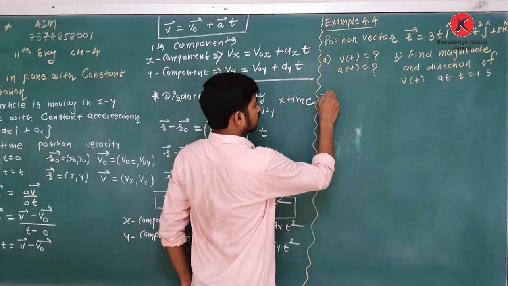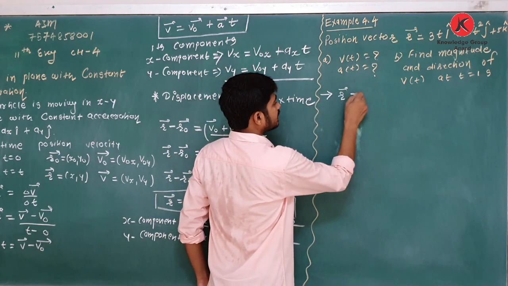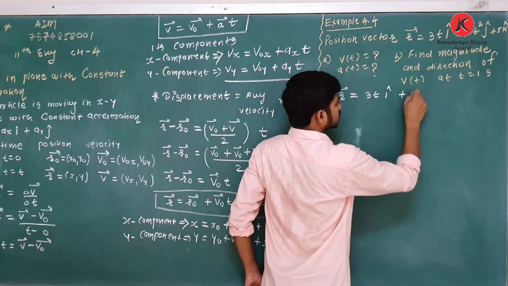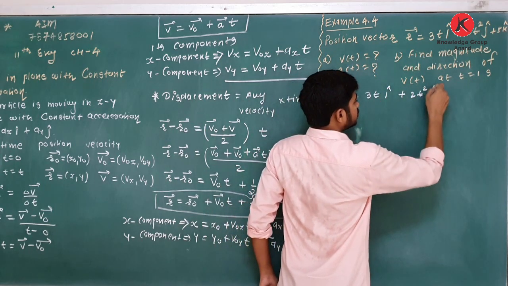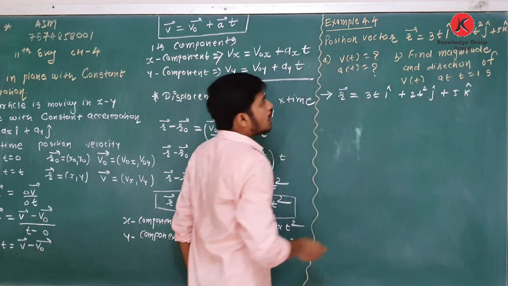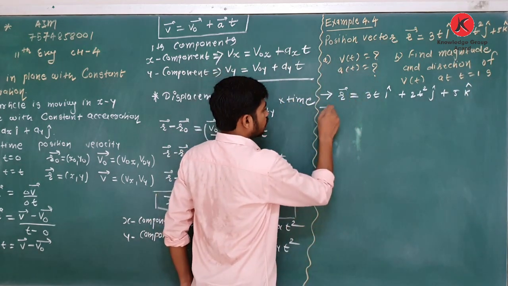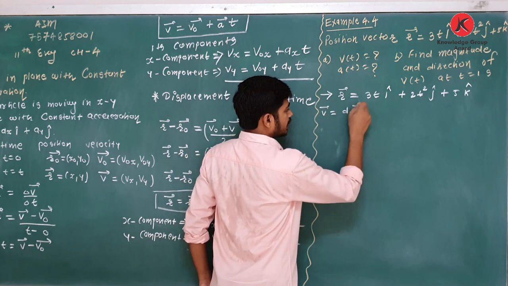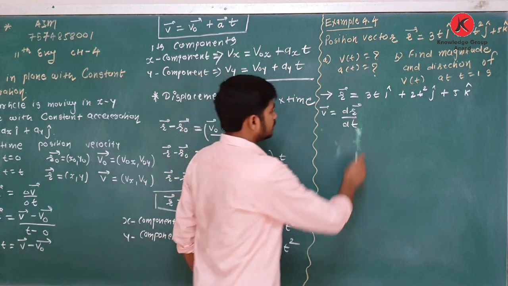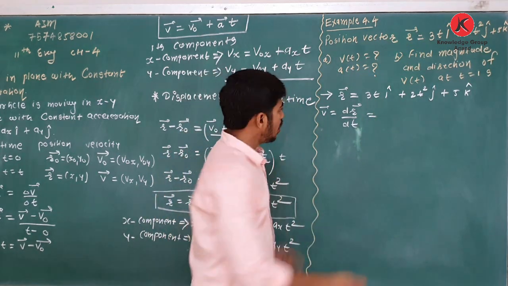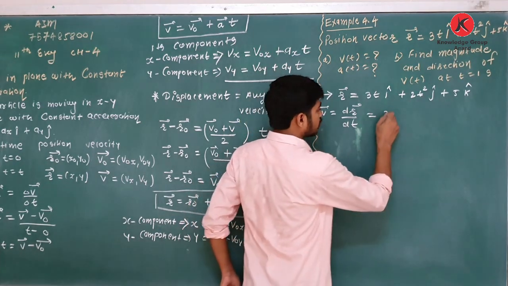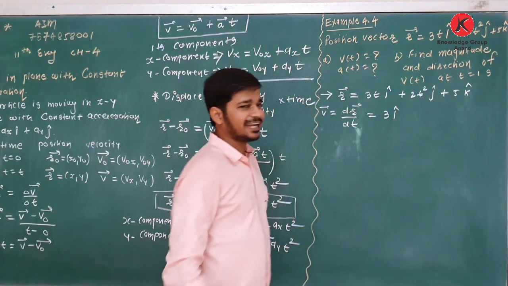Okay, here first of all, position vector r is equal to 3t i caret plus 2t square j caret plus 5k caret. We know how to find velocity. Yes, velocity v is equal to dr upon dt, differentiation of position with respect to time. So yes, you know differentiation. What is differentiation of 3t? It is only 3. Yes, you have to just write i caret.